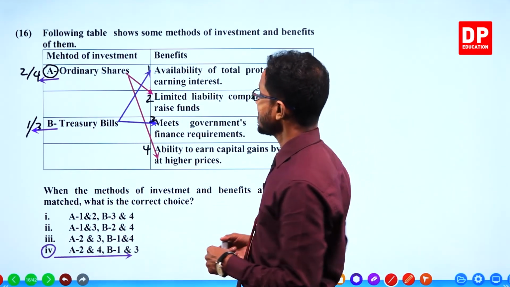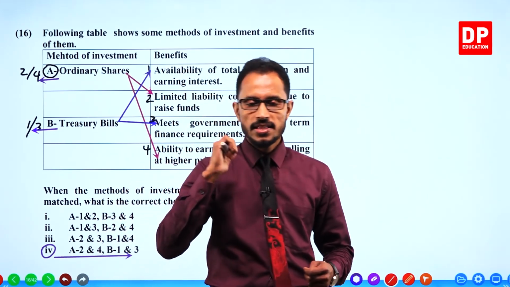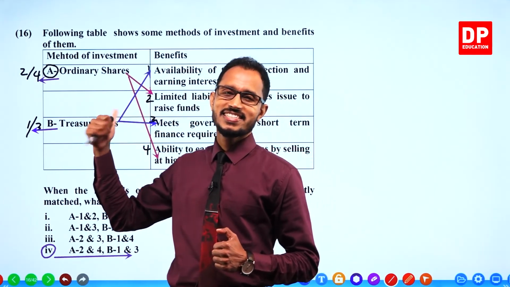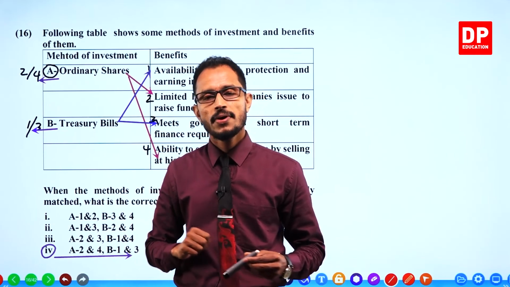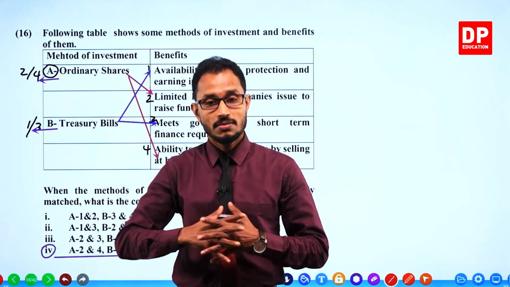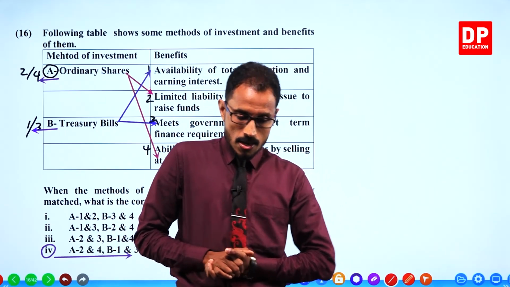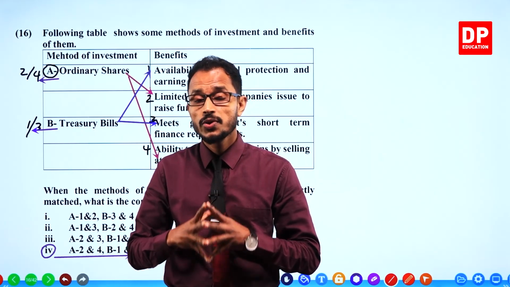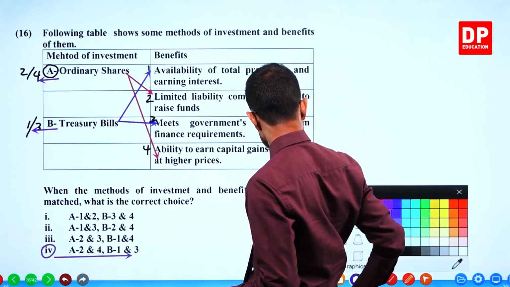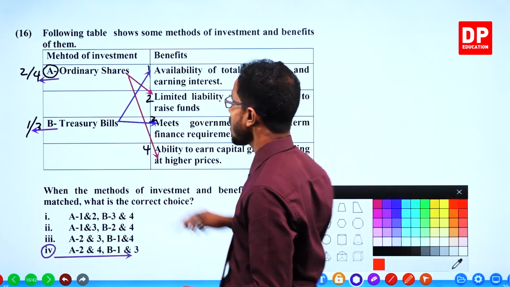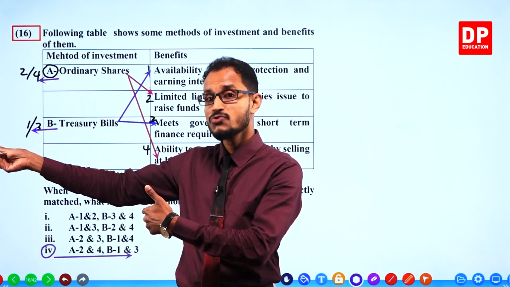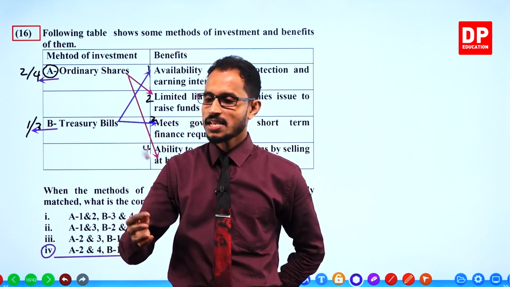There we go, children. 16th question, and we are done with this session. This is the 2017 Western Province third term paper. We actually started the first paper, MCQ paper. In the second session, in the second chapter, we will be doing from question number 17. We are stopping at 16 because the first 16 questions are from the business studies part. So from question number 17 to 40, we will be doing in the next chapter.